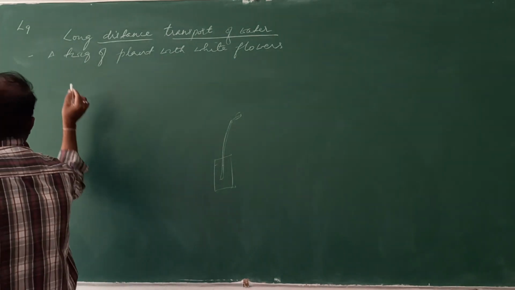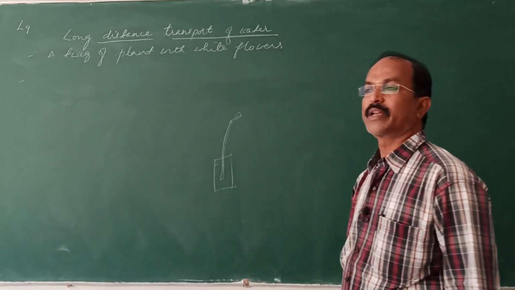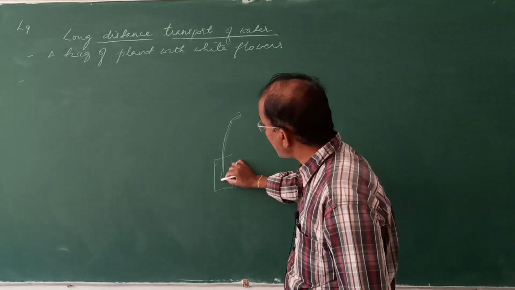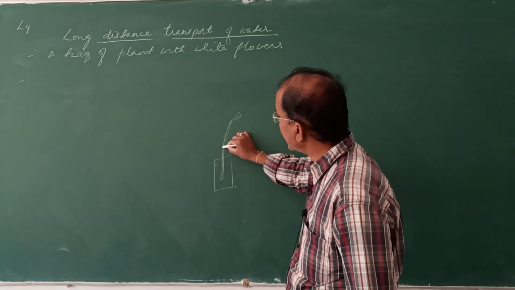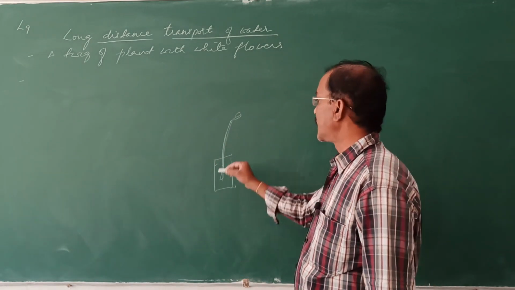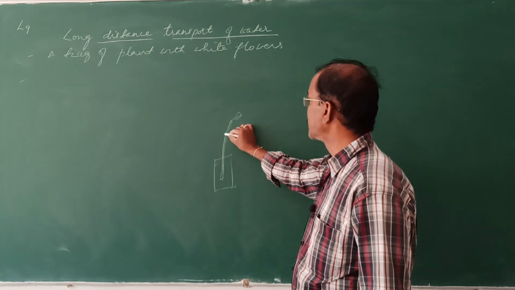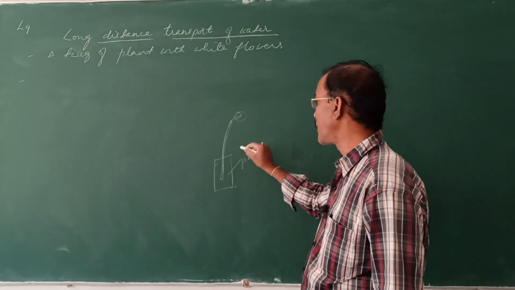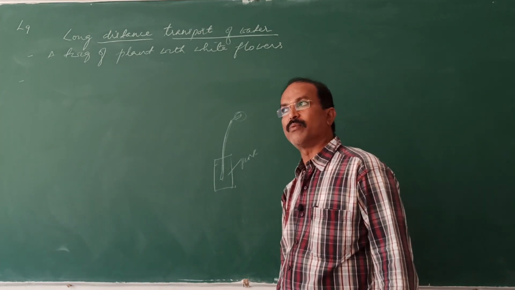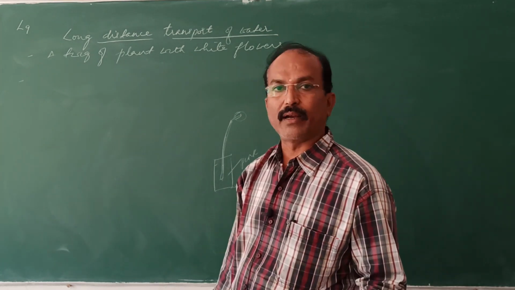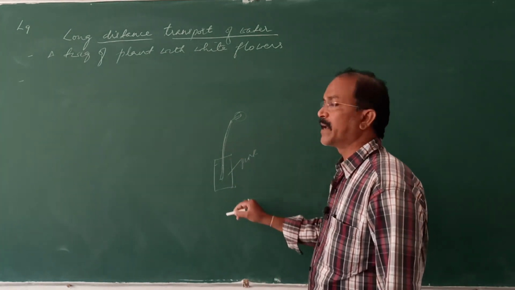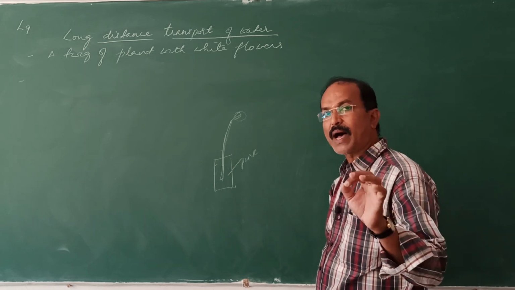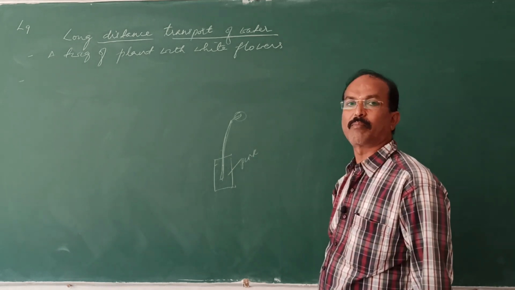Keep it for a few hours and observe it. You can observe the path of the movement of this colored water in the twig. If you leave it for some more hours, the white flower is going to turn pink. When you examine a cross section of this twig, you can find out the path of the movement of water in the plant body.